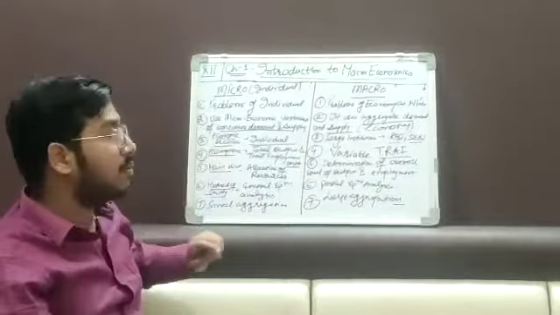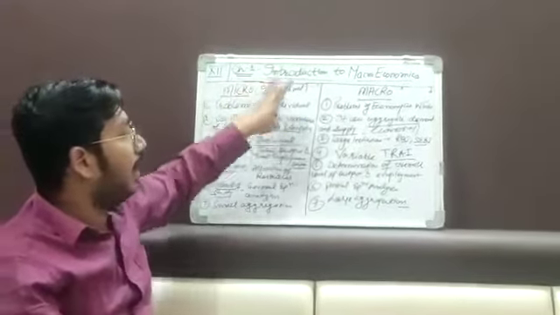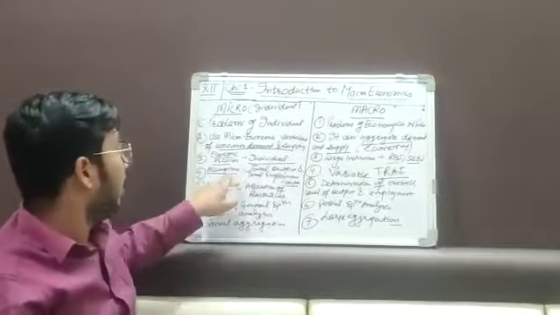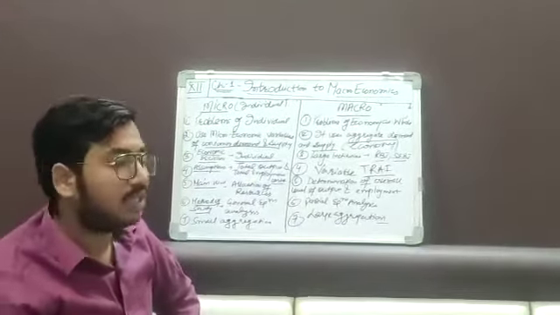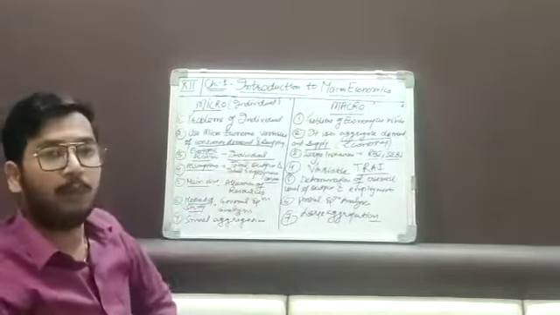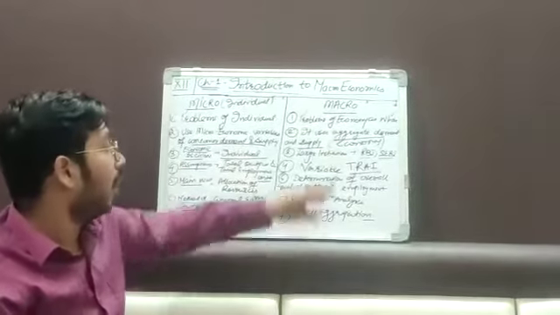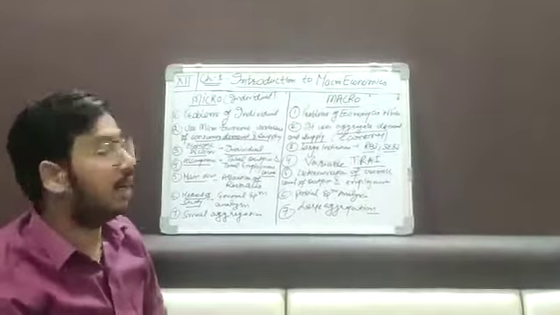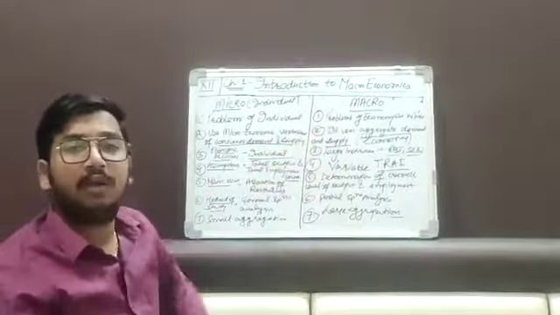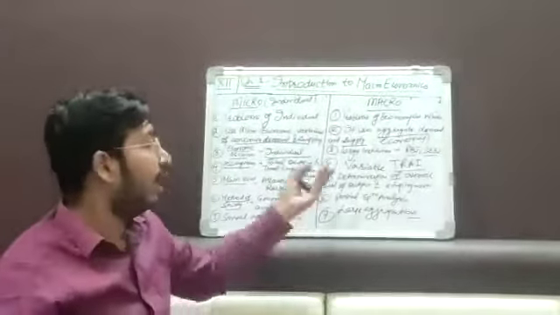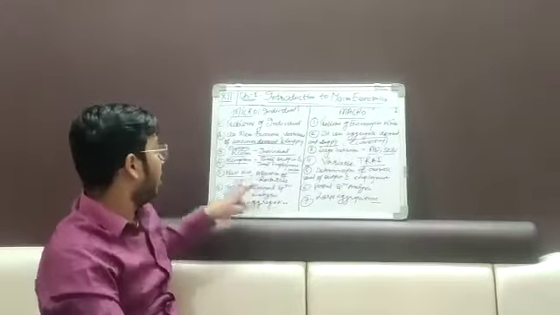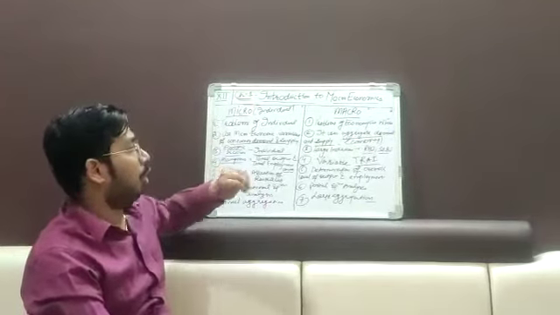Okay. Now assumptions. What is the difference between the assumptions of microeconomics and macroeconomics? In micro, the total output and the total employment remain constant. For a single person, they assume that the total output and the total employment will be constant. But in case of macro, we can imagine that at the level of a whole country it can't be constant. The total output will keep fluctuating and the total employment also, because it is totally concerned with it.